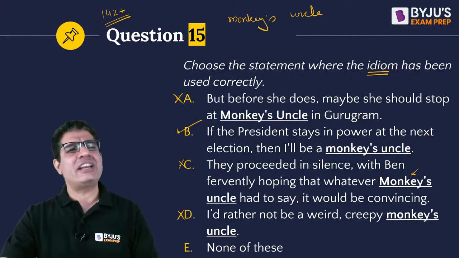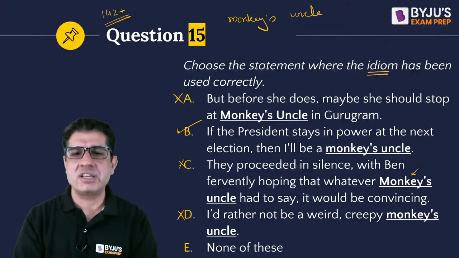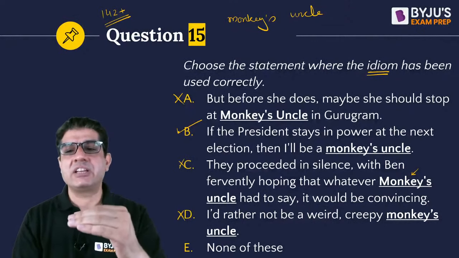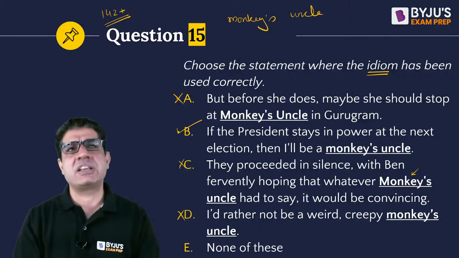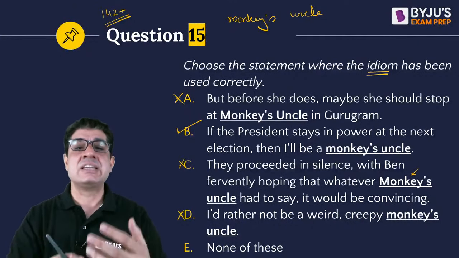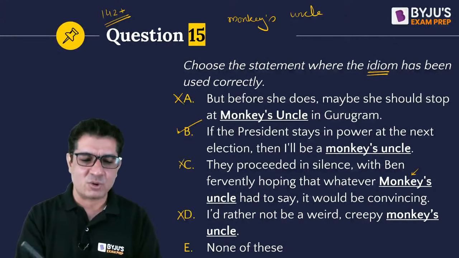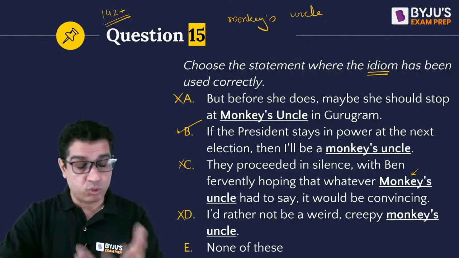Okay. So every idiom has a meaning. You just need to see whether the sentence gives you that meaning or not. If you fit that meaning into A, C and D, you won't get that. A and C were incorrect for some other reasons as well, because the phrase is not being used as an idiom in A and C at all. Okay, so that's why we could rule those out.